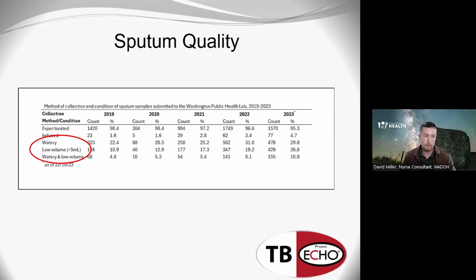If you look over at 2022, you're going to see that roughly out of the 1,800 samples submitted, about 31% were watery, 19% were low volume, and about 8% were both of those things. So when you look at it overall, we're looking at over 40% of the samples that were sent to the Public Health Lab were likely poor quality. And if we look over at 2023, at least up until the middle of December when I pulled this data, it was actually a bit worse last year. We were approaching more like 45% that were likely poor quality.